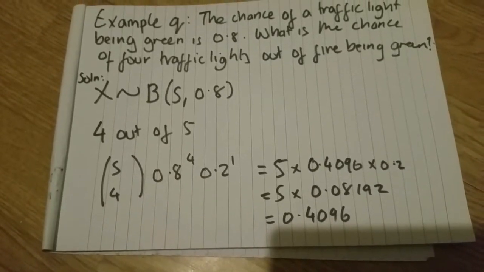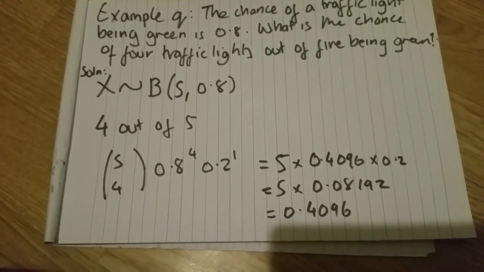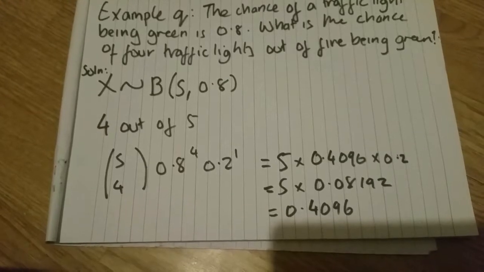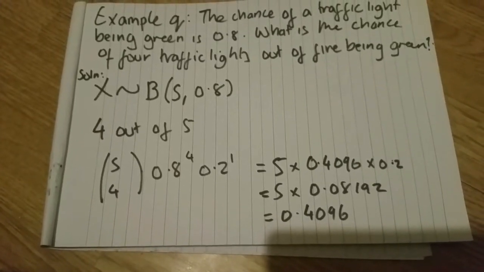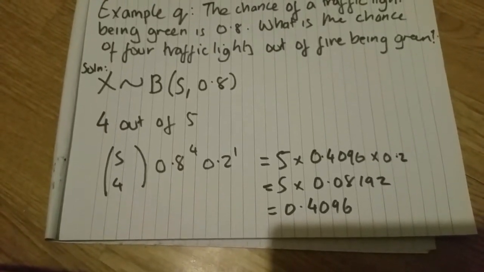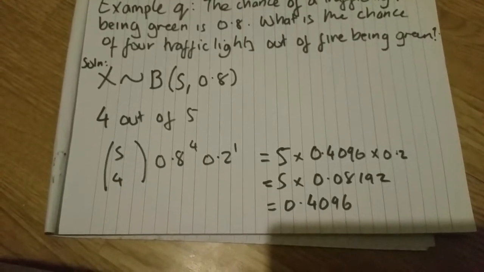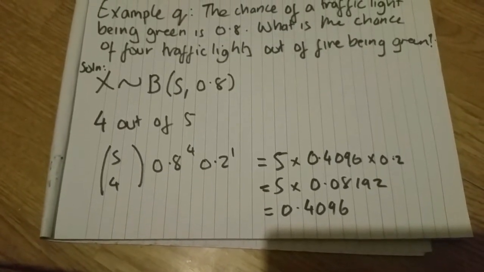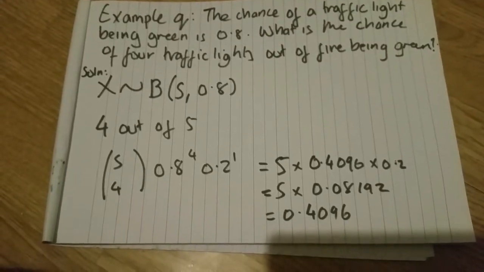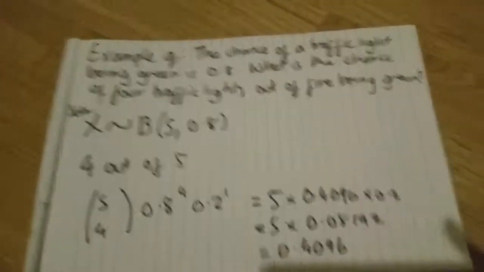0.8 to the power of 4, why? The probability of a success is 0.8, we want 4 of them. It's not 0.8 times 4, we've discussed this at length. It's 0.8 times 0.8 times 0.8 times 0.8. Then you've got 0.2 to the power of 1, because you want one time it to be red. You multiply those together and get the answer, and that's that.